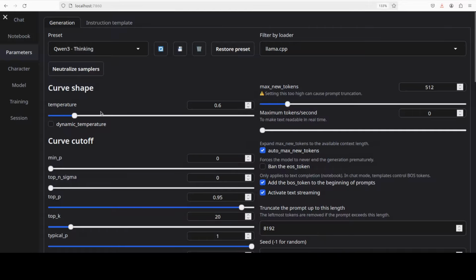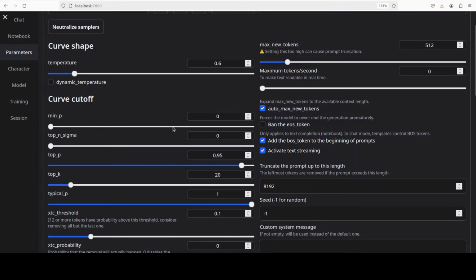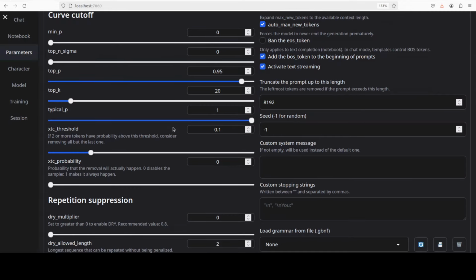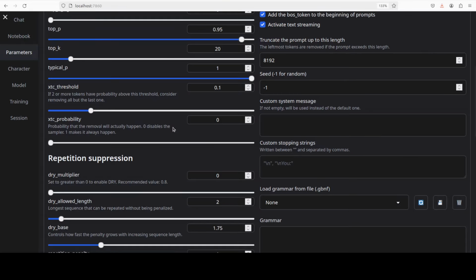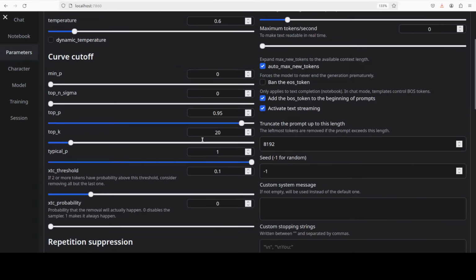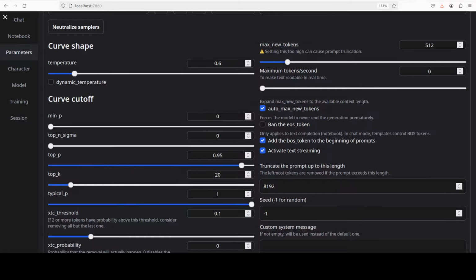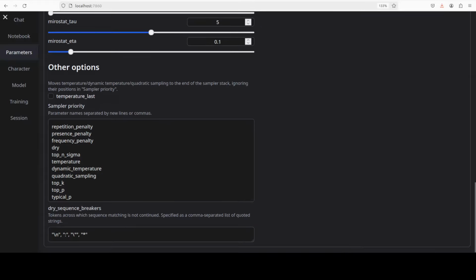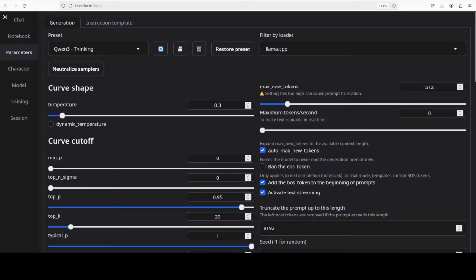For the parameters, one thing they have suggested, and I'm going to first go with their recommended values, is to set the temperature between 0.1 to 0.5, because they want the randomness or creativity a bit lower in terms of model response. So I'm going to set the temperature to 0.3, and these are all things you can play around with if you like. I think that should do it. Okay, so that is all good.